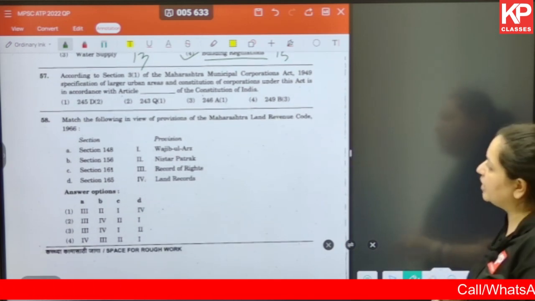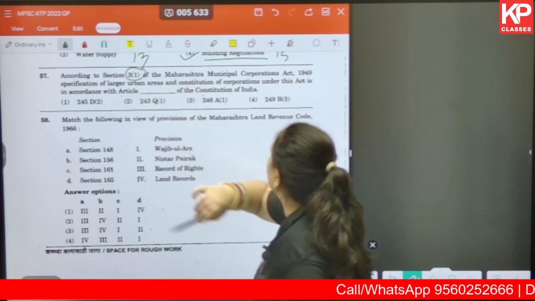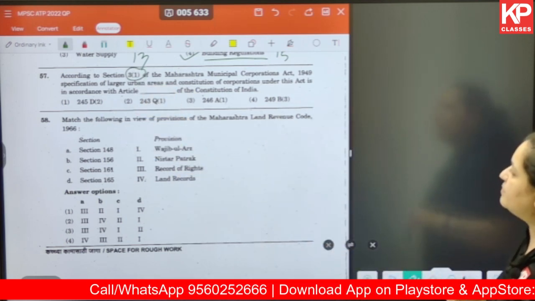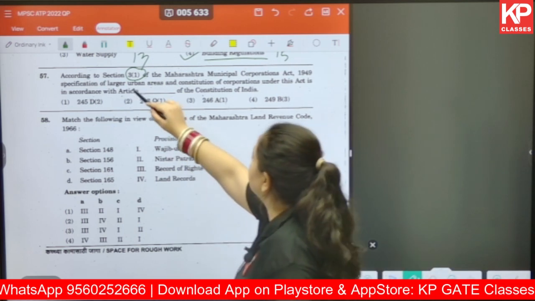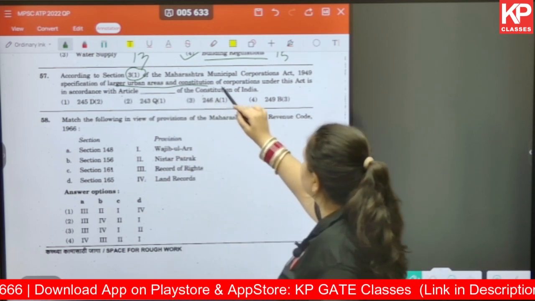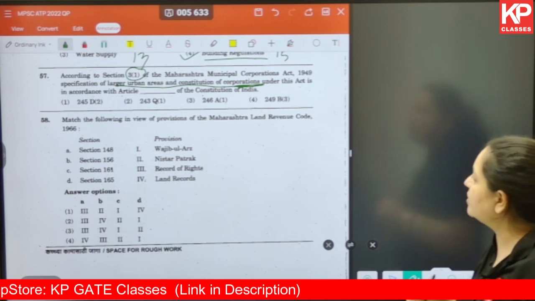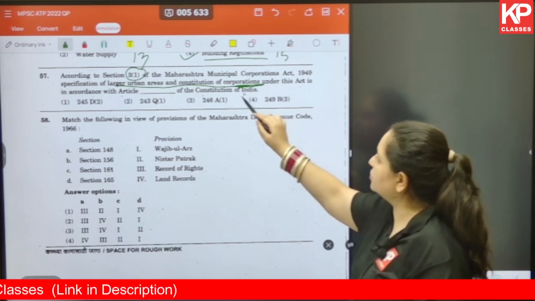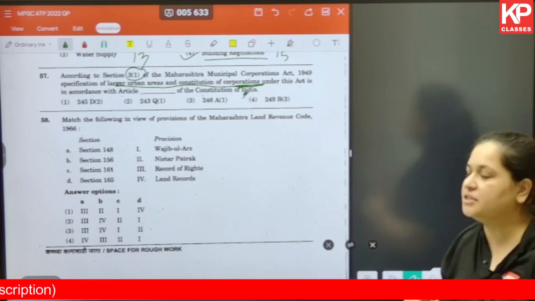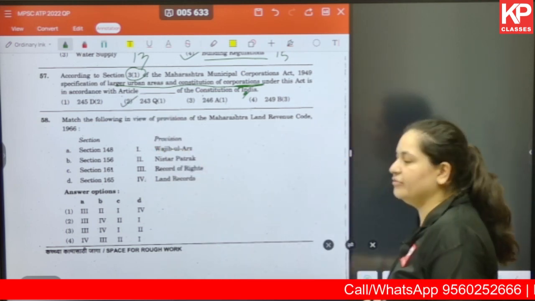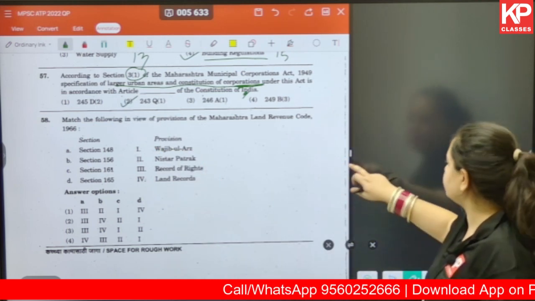Moving on, question number 57. According to section 3.1 of Maharashtra Municipal Corporations Act 1949, specification of larger urban areas and constitution of corporations under this act is in accordance with article what of the Constitution of India? Again, a very direct question asked from the article. The answer is 243 Q1.